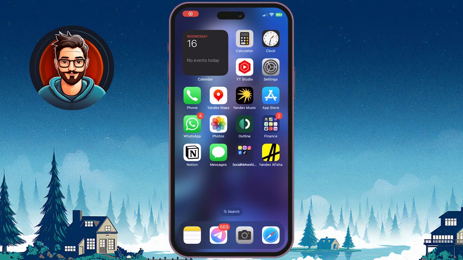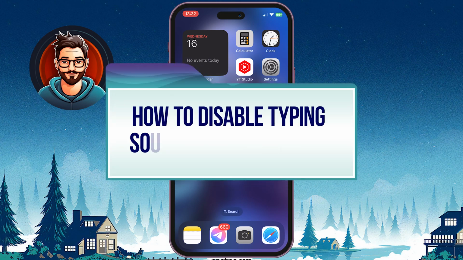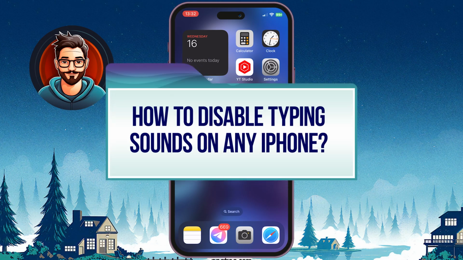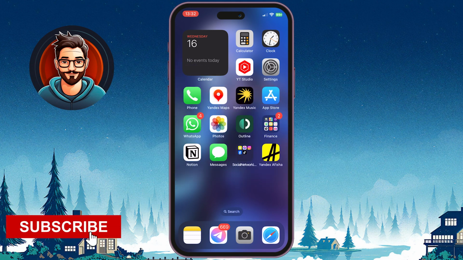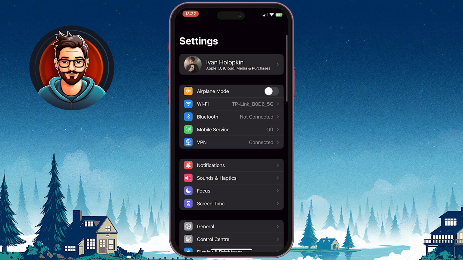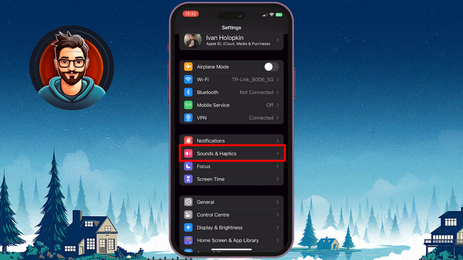In this video, I'll show you how to easily disable tapping sounds on any iPhone. Make sure to wait until the end to avoid any mistakes. Let's get started. First, open the Settings app, then scroll down until you find Sounds and Haptics.